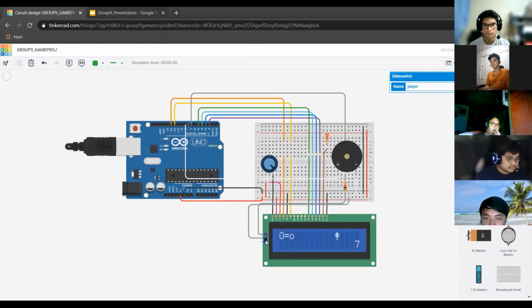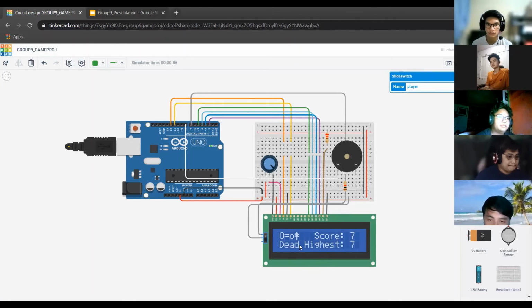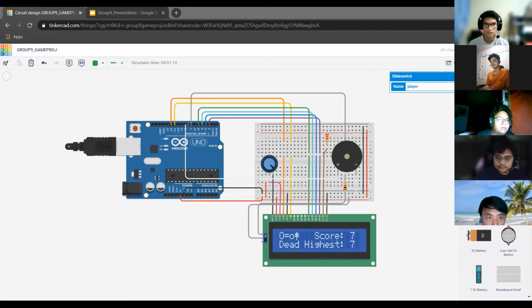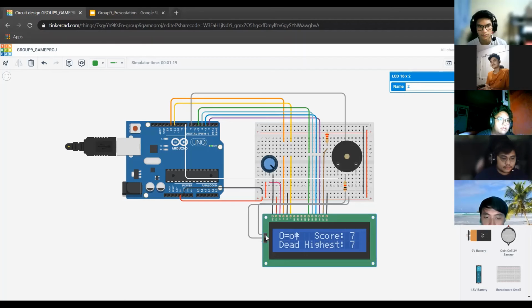Let's check what will happen if we collide with the sprite. If we collide with the sprite, that means it is game over, and then the score and the highest score will be noted in the code. We can reset this by moving.